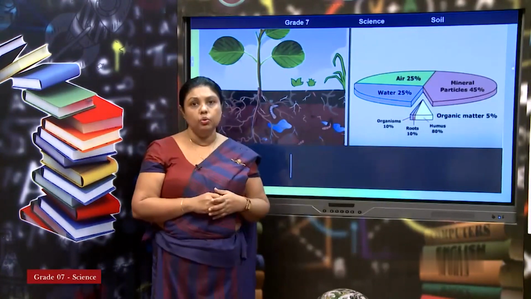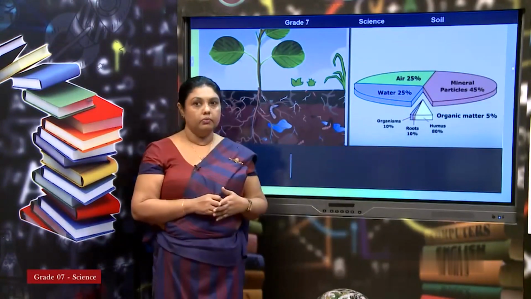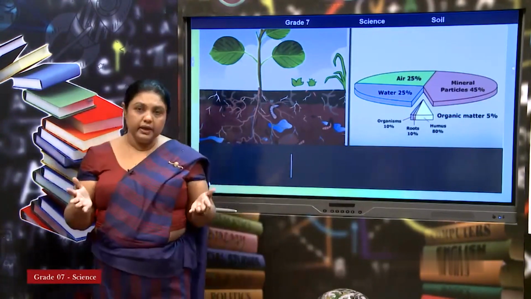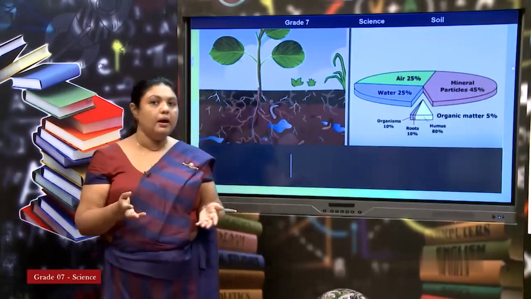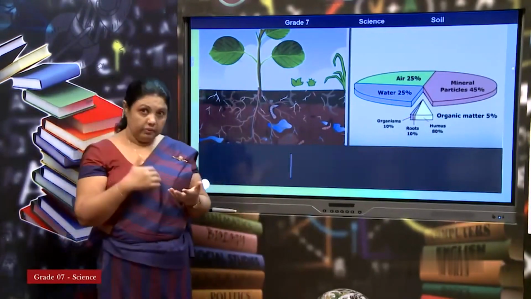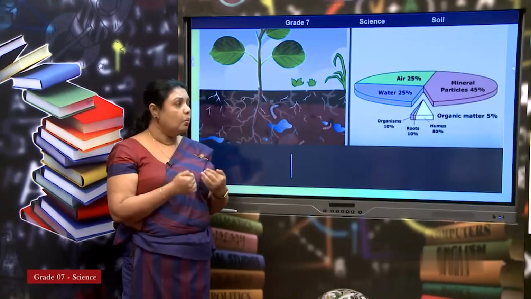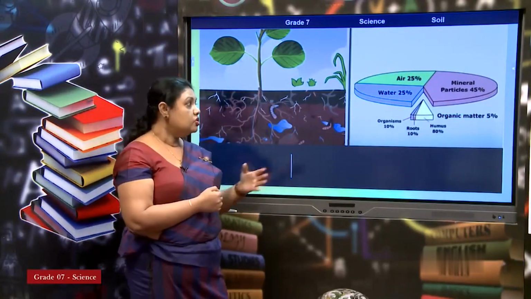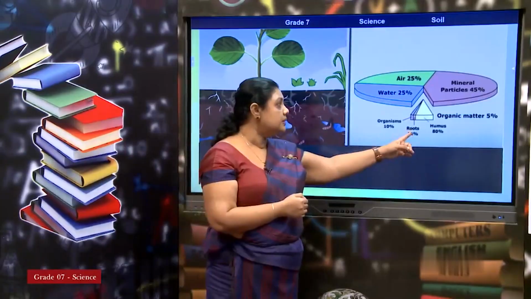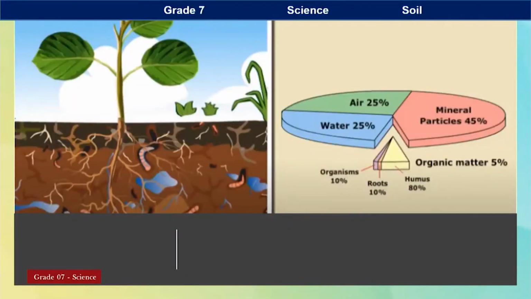At the same time, roots. Where have they come from? Obviously, from the trees, bushes, small plants, everything gives roots there once they are dead. So, then 80% humus. 80% in the sense, organic matter 5%, out of that, most amount in that 5% is humus.